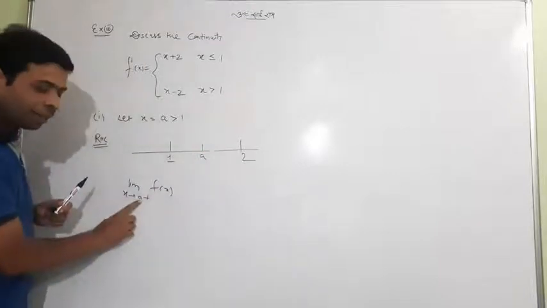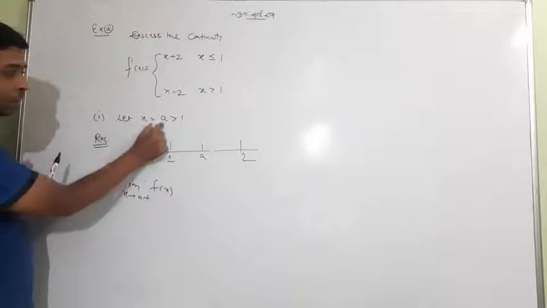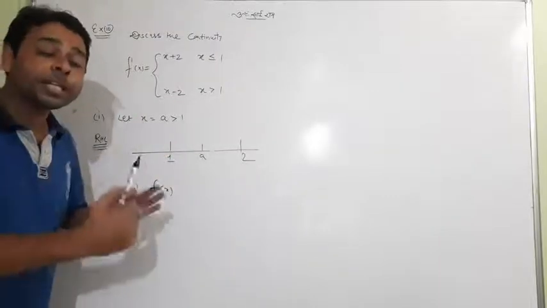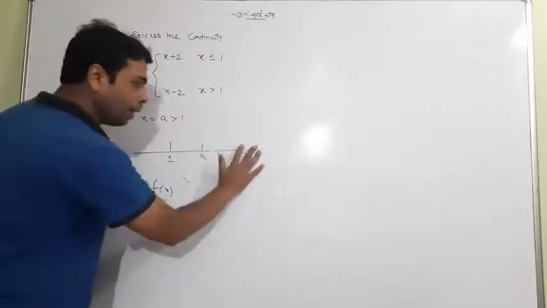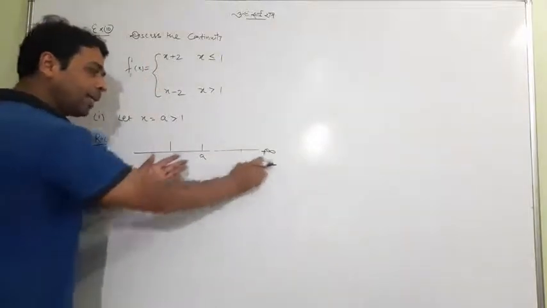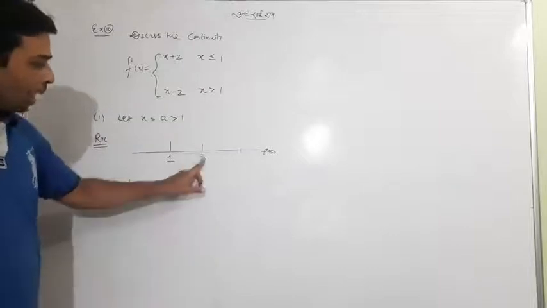So look at it, it is a. I am finding the continuity at a, which is already greater than 1, because I have taken x equal to a which is greater than 1. So this a is actually representing all the values greater than 1, and together with it is infinite. I am finding the continuity at all a which is greater than 1.